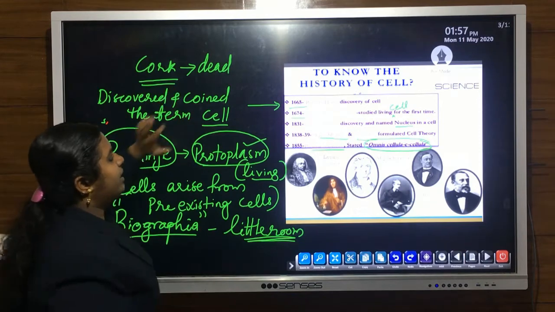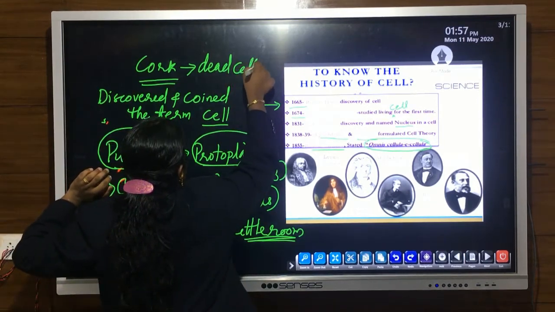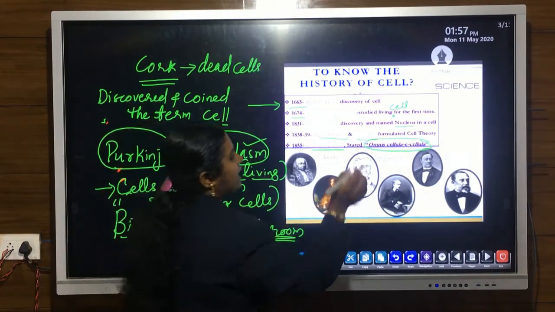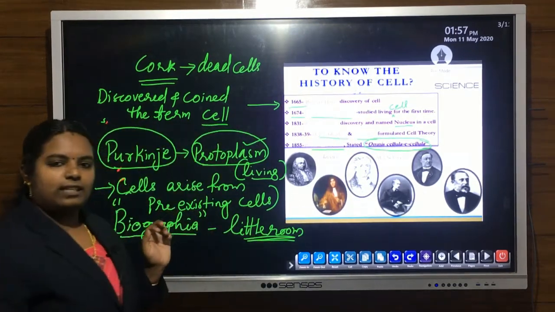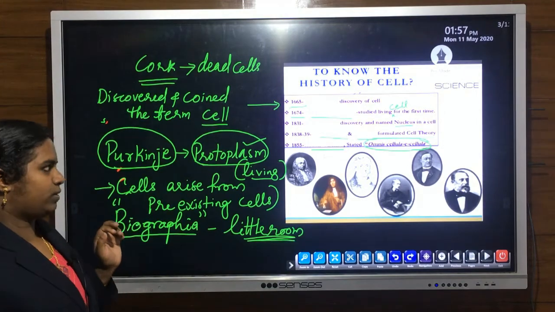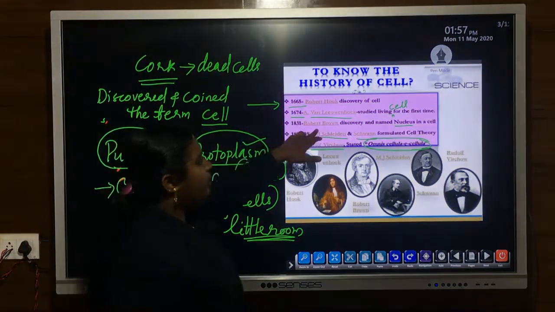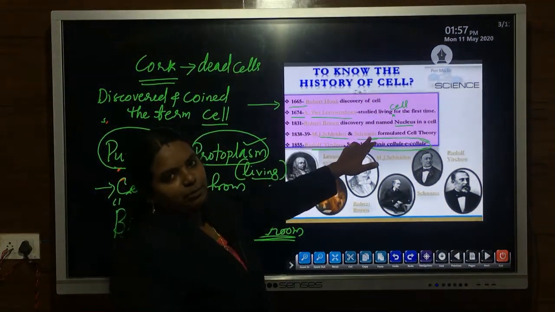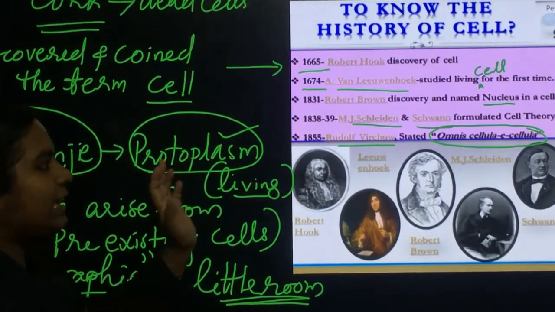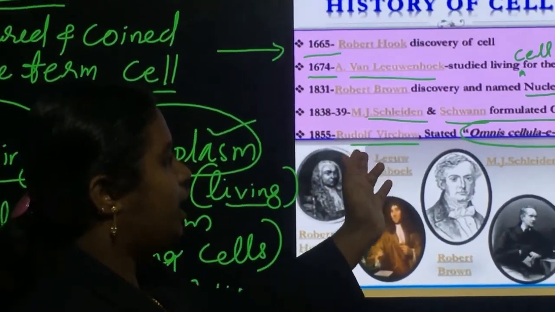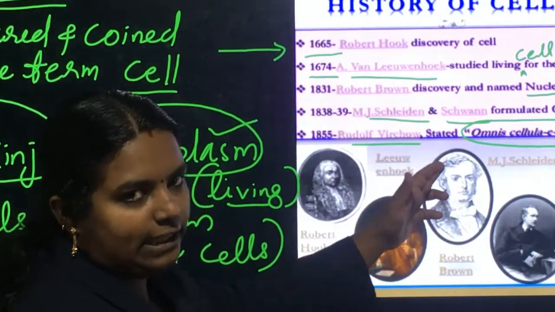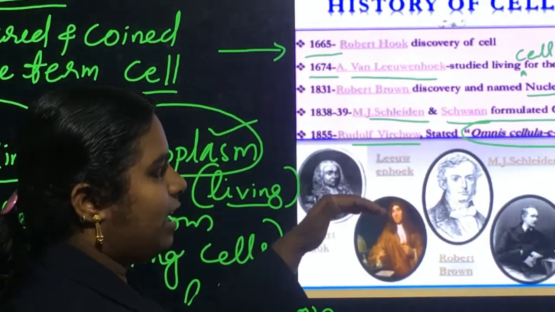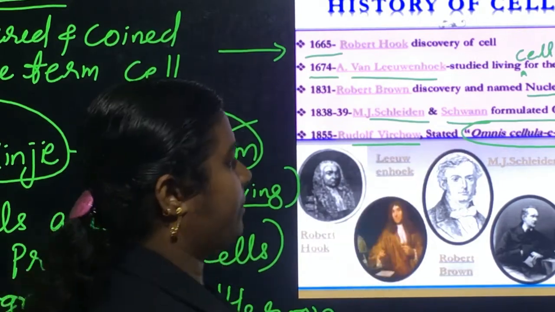Then Robert Brown discovered as well as named the term nucleus. Then Schleiden, Schwann and Rudolf Virchow, these three scientists, formulated the most important part of this chapter, that is cell theory.